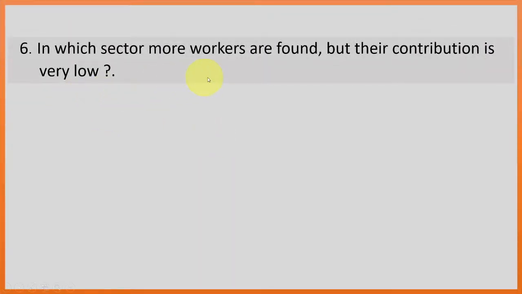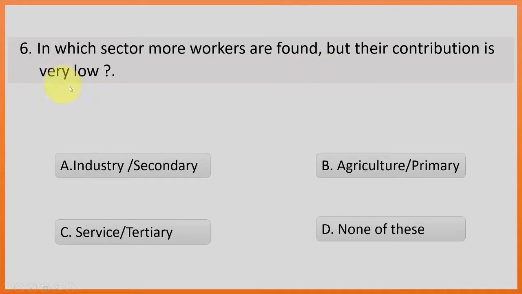In which sector are more workers found but their contribution is very low? We know that India is predominantly an agriculture country. So that's why most of the people work in the agriculture field only, whereas their contribution is very low. So here the answer is agriculture or primary sector.